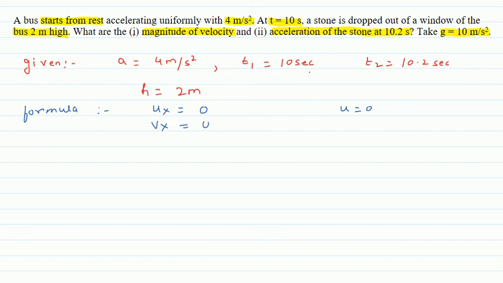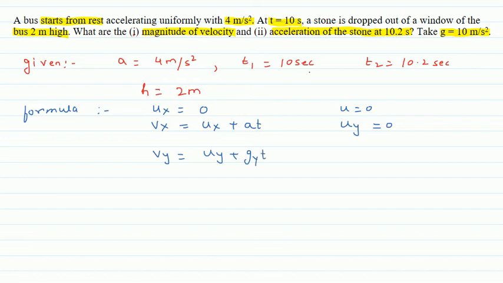So Vx is Ux plus at. And similarly, the bus is moving horizontally, so the stone is also moving horizontally. Its vertical initial velocity is 0. After that, the velocity along the y-axis will be given by Uy plus gyt.